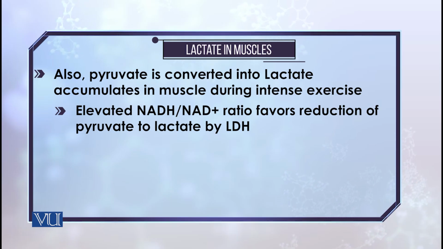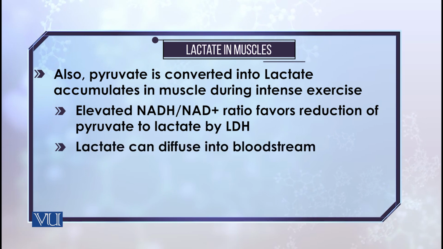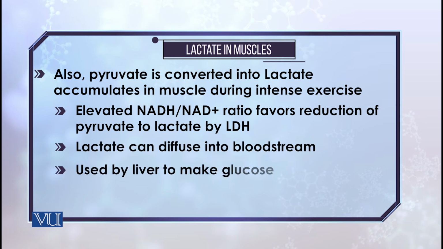So, which factors determine whether the reaction will be anaerobic or aerobic, or whether the pyruvate will give rise to lactate or not? It depends upon the amount of NADH and NAD we have.